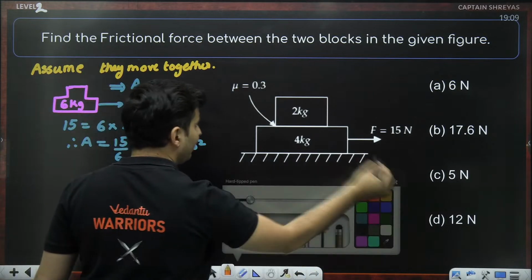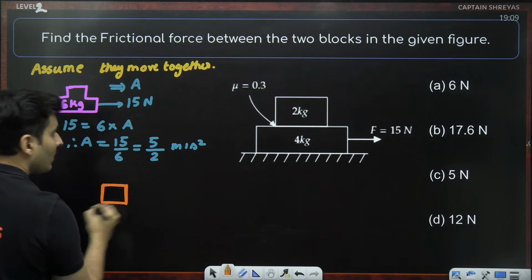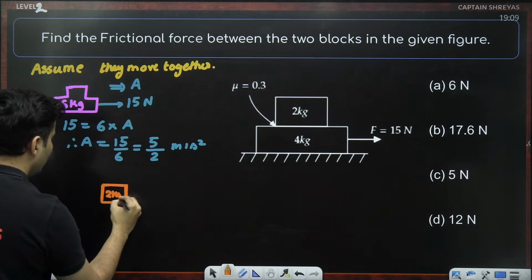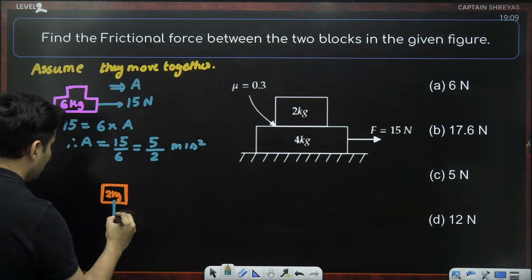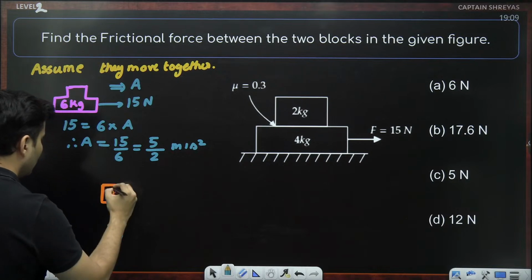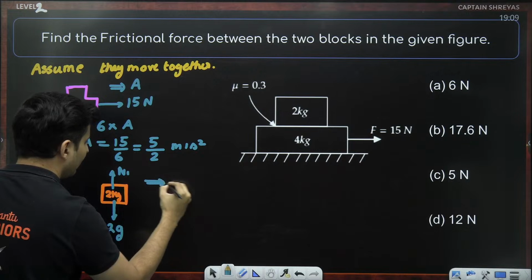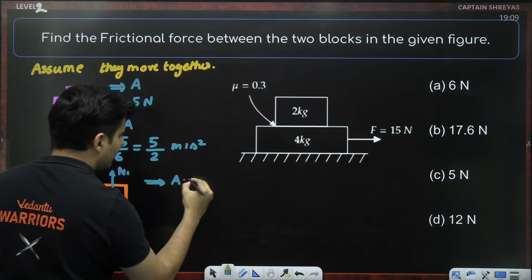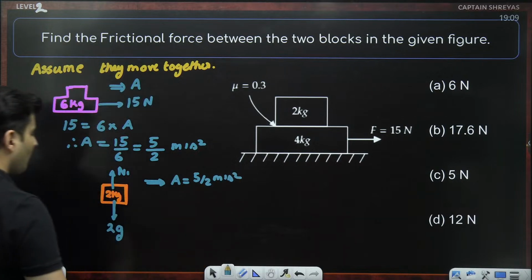Now, I will show the free body diagram of the upper block to see what is happening exactly over there, which is the 2 kg block. The forces on it are as follows. The weight down, the normal force on it up, it is accelerating forward with an acceleration of 5 by 2 meters per second square.